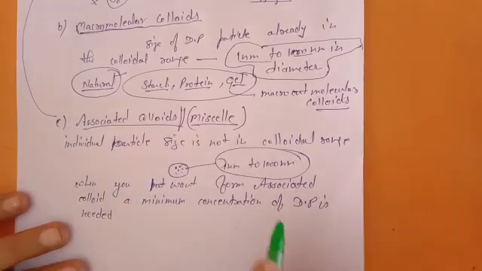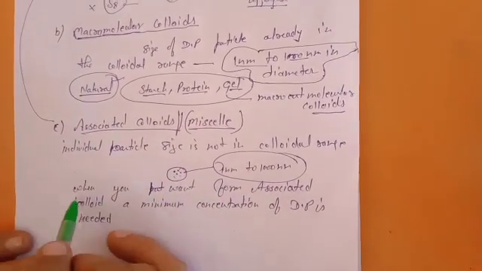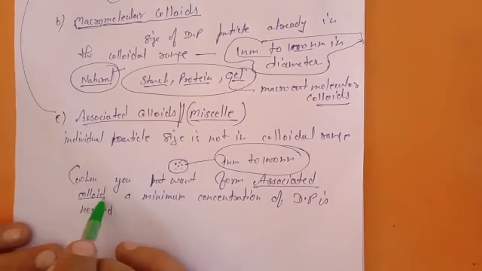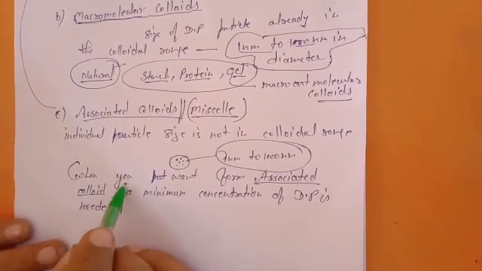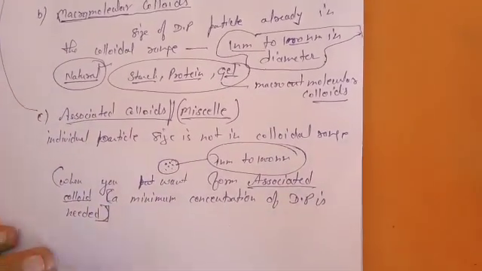That is the first thing: when you want to prepare an associated colloid, a minimum concentration of the dispersed phase is needed.